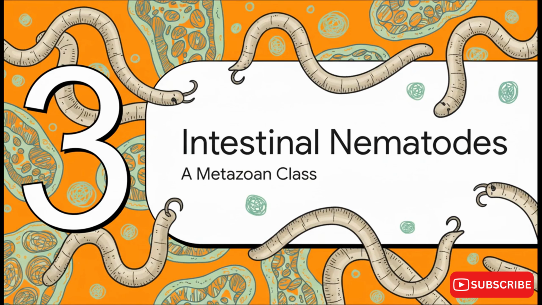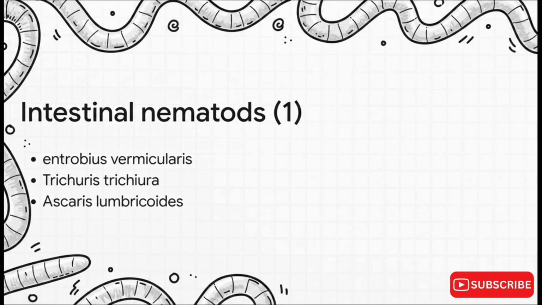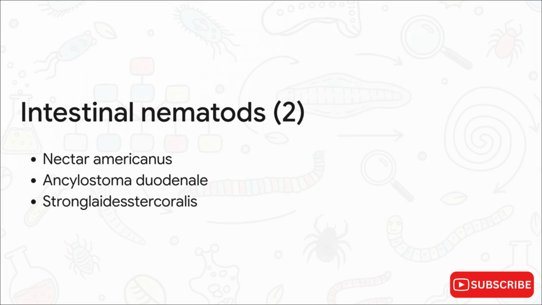Section 3. Intestinal Nematode group, a Metazoan class. All right, now we're moving over to the right side of our map, stepping into the Metazoan division. The very first members of the intestinal nematodes are Enterobius vermicularis, Trichuris trichiura, and Ascaris lumbricoides. Continuing with those intestinal nematodes, the next members in this family are Necator americanus, Ancylostoma duodenale, and Strongyloides stercoralis.